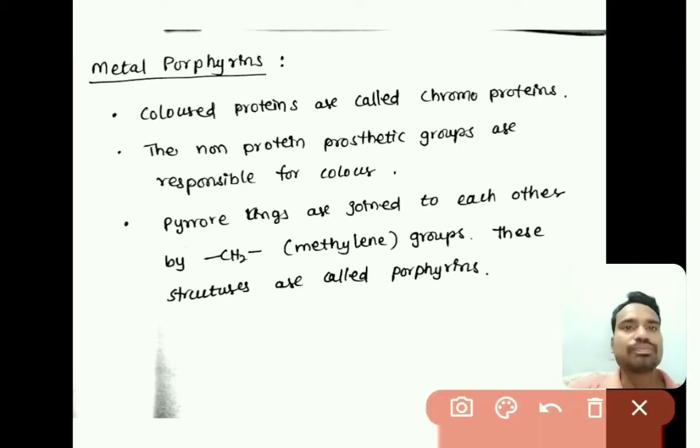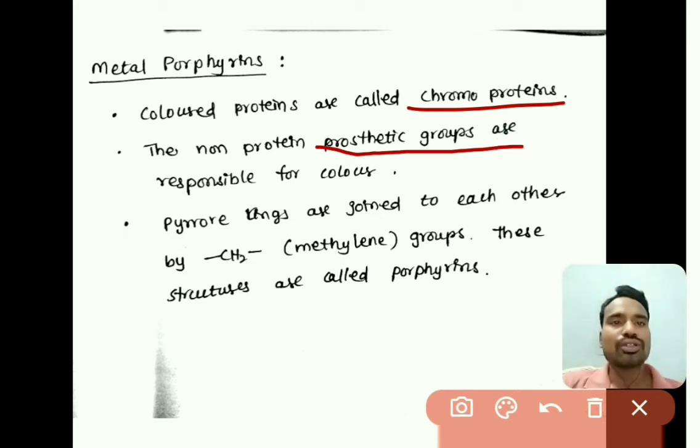The next one is metal porphyrins. Here, colored proteins are called chromoproteins. Chromo means color, right? So the proteins which contain color are called chromoproteins. So how do the proteins get the color? Proteins may not have any color, but because of the presence of another group, these proteins get the color. Those are called prosthetic groups. Because of the presence of prosthetic groups, the proteins have color. So those are called chromoproteins.